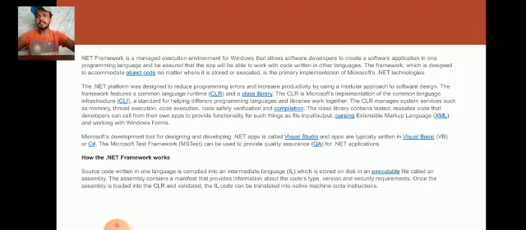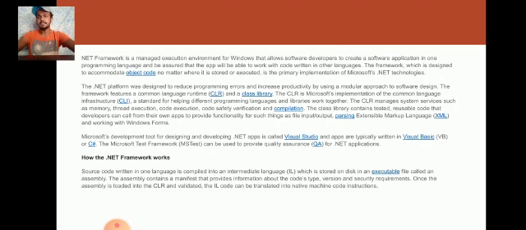.NET Framework is a managed execution environment for Windows that allows software developers to create software applications in a programming language and be assured that the app will be able to work with code written in other languages. The framework, which is designed as object code and middleware, is the stored and executed primary of Microsoft .NET technologies.